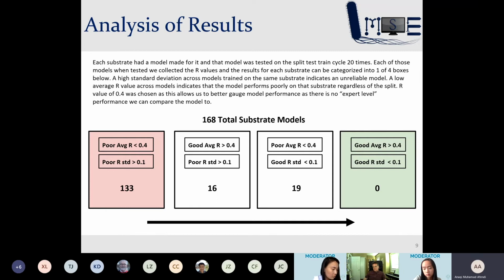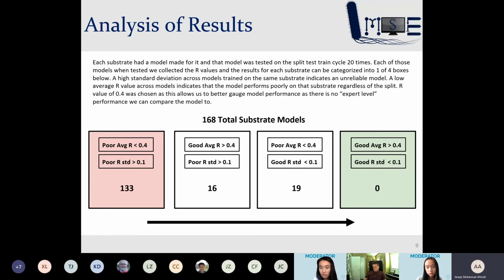When developing future models, we aim to improve our model prediction and performance up the line and into the green zone, of course, of both good model prediction and consistent prediction. This low R value of 0.4 was chosen as this allows us to better gauge the abilities of the model during development. Additionally, if we compare this model to protein experts, it is arguable that this model outperforms any expert, as no one can really say, just from looking at a protein sequence, what its activity on a given substrate would be.